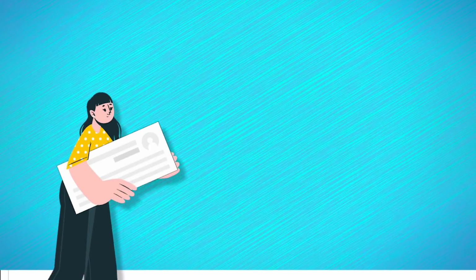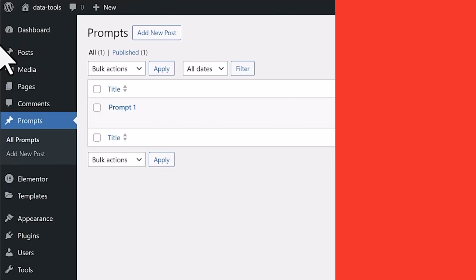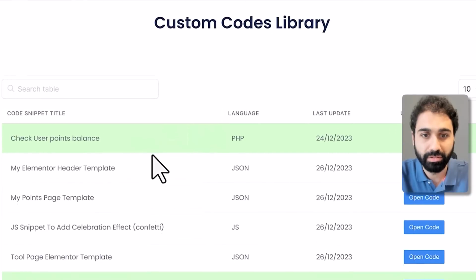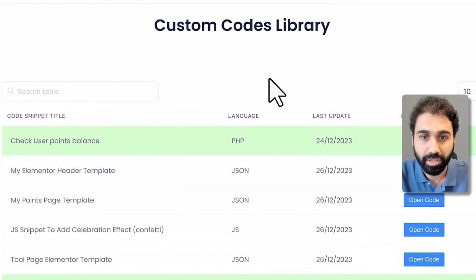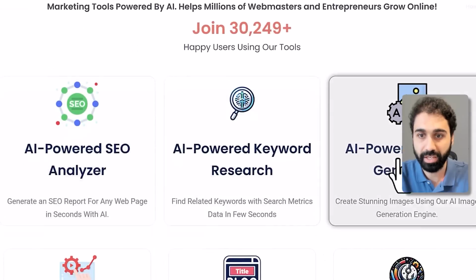Now the last step is to create the library page, the main page. So click on pages here, add a new page. I mean this one, like the table if you want. It may be a list like this one, for example, in tools. Let me show you this. You can build something like this one here.